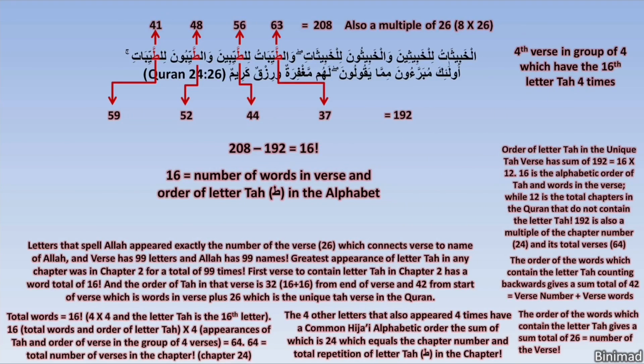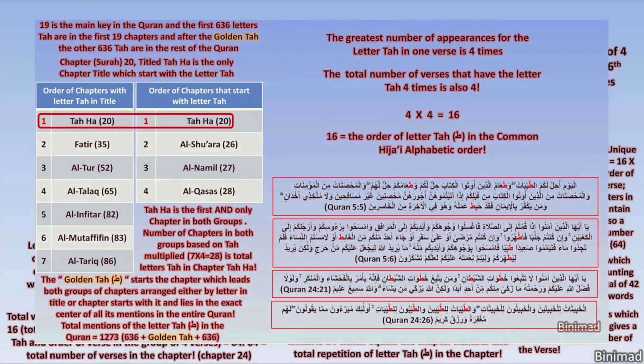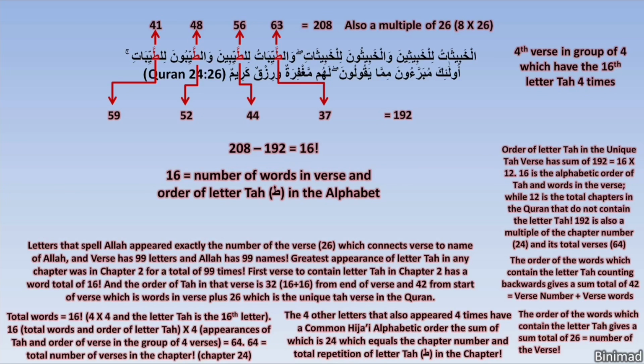How can the perfect mathematical harmony take us straight to the golden verse of Ta, which is the fourth verse in a group of 4 verses, which are the only verses that contain Ta 4 times? How can this golden verse have exactly 16 words and have all this multi-layered, interconnected mathematical harmony? A multi-layered system based on words forming a linguistically perfect book with deep meaning, yet each letter is perfectly placed for a whole new world of mathematical perfection.